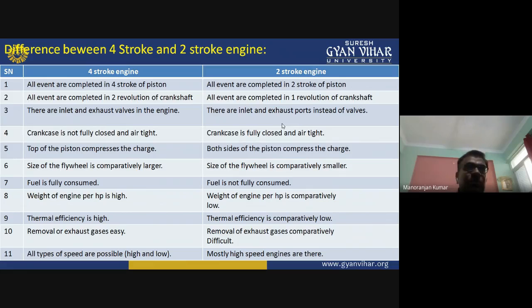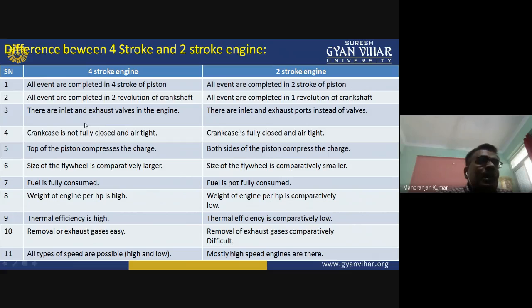So the differences between the two-stroke engine and the four-stroke engine are: in the four-stroke engine, all events are completed in four strokes of the piston, whereas in the two-stroke engine, all the events are completed in two strokes of the piston. Okay. In the four-stroke engine, all events are completed in two revolutions of the crankshaft, whereas in the two-stroke engine, all events are completed in only one revolution of the crankshaft.